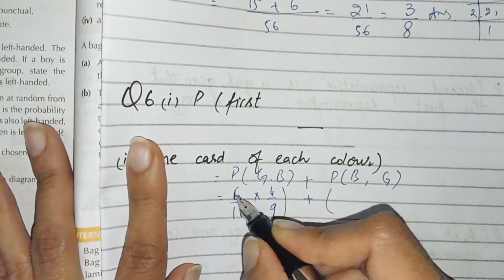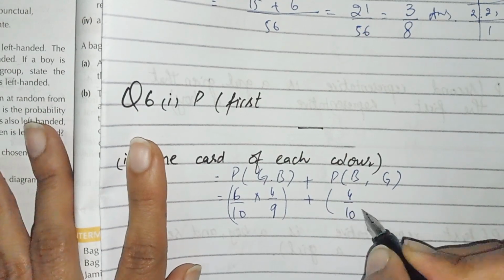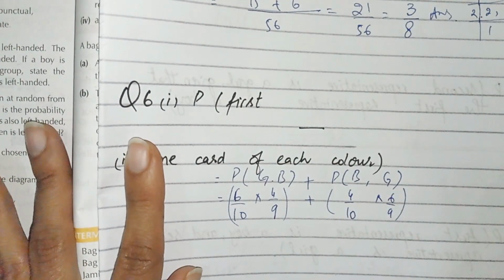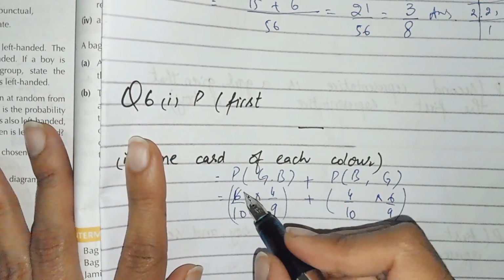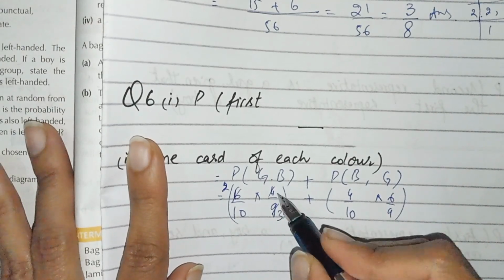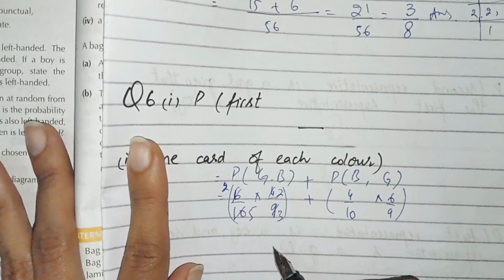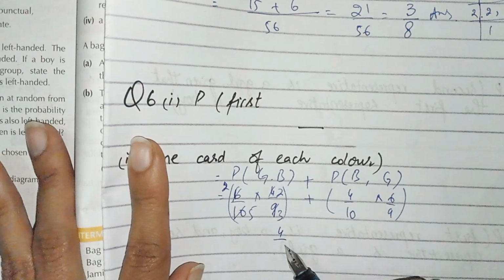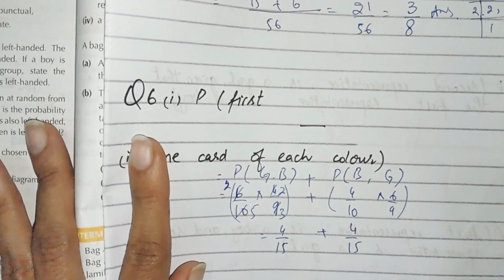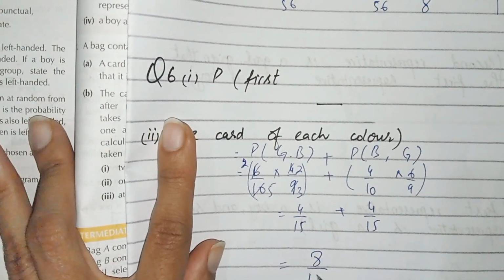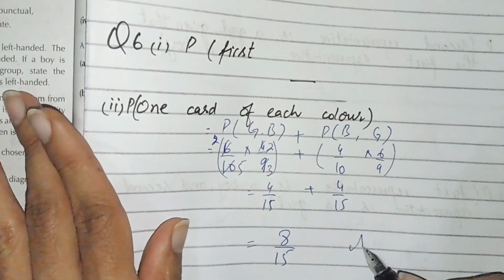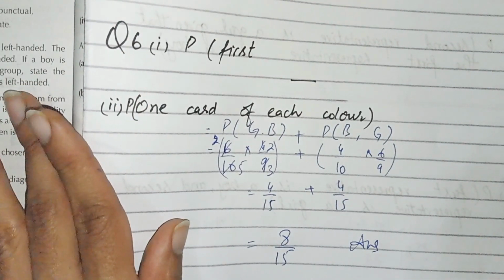and 4 over 10, 6 by 9. Now we have to simplify it. It becomes 3, 2 times, 3, 3 times, 2 and 5. We get 4 over 15. Again we get 4 by 15, and by adding it we get 8 by 15. And now students, this is the answer of part number 2, the one card of each color.